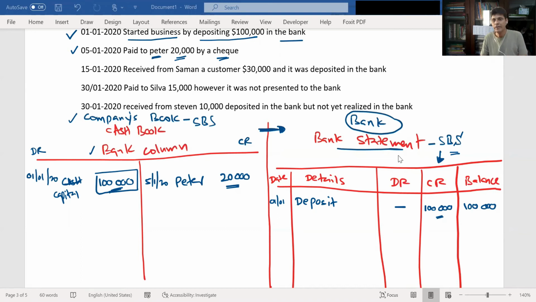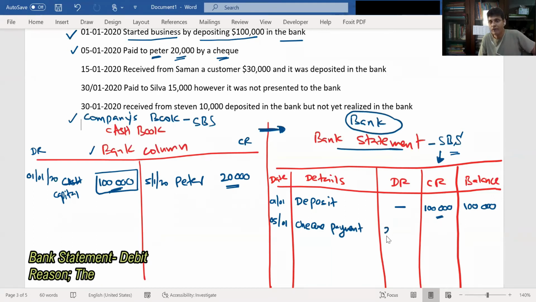Now from the bank's point of view, the supplier will go to the bank and present the check. The bank will make the payment to the supplier, Peter. So when they pay on 5th January, this is the check payment. What will they do? Do they have to debit or credit? The bank will debit our account.